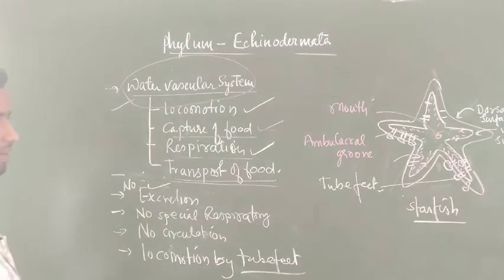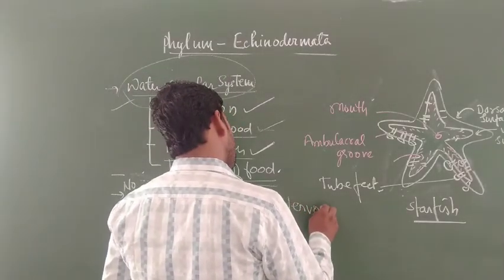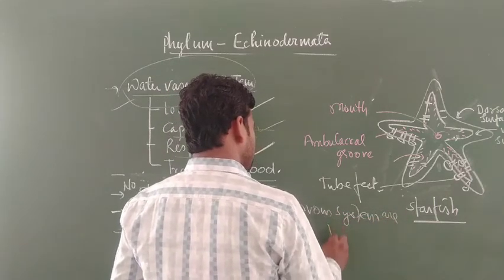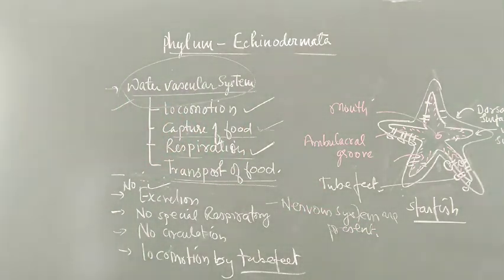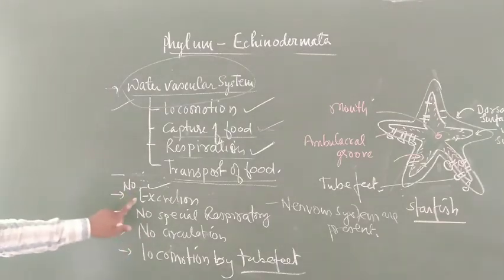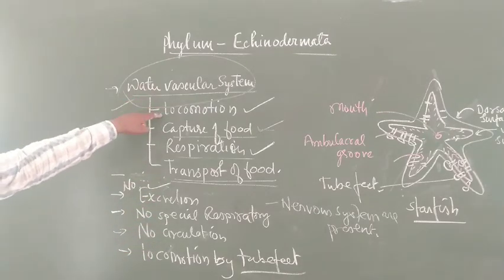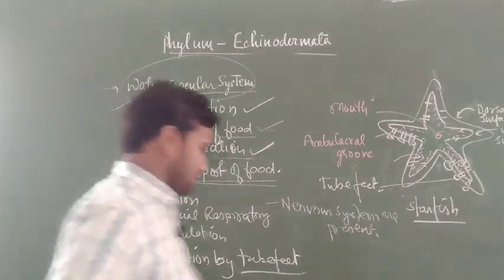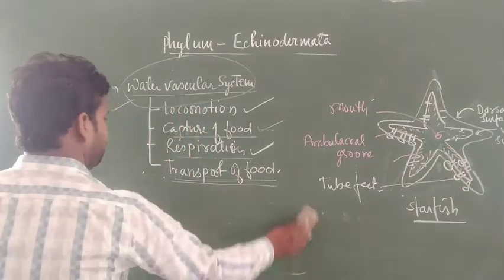You can say that the nervous system in the form of a central nerve cord is found. The nervous system is present in the form of a central nerve cord. These are the structures that are present and those that are not found. Above three are not found, and locomotion is present in the case of echinoderms by the tube feet. So these are different characteristics of the echinoderms.